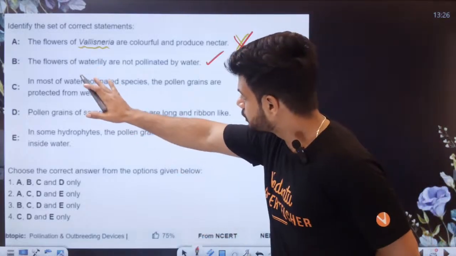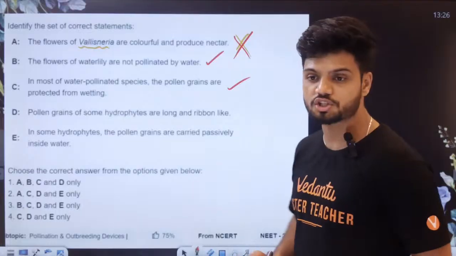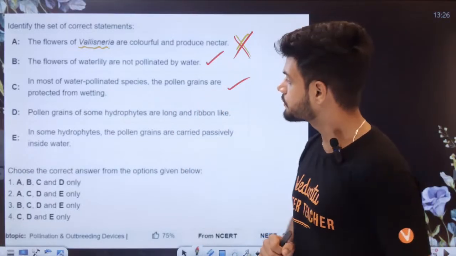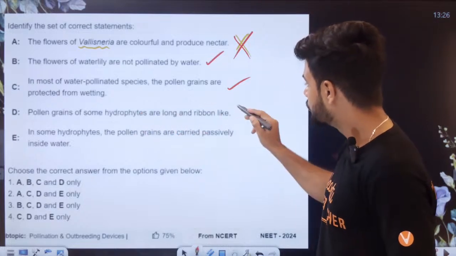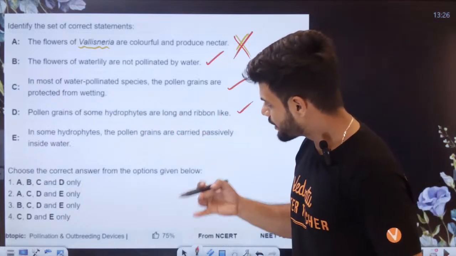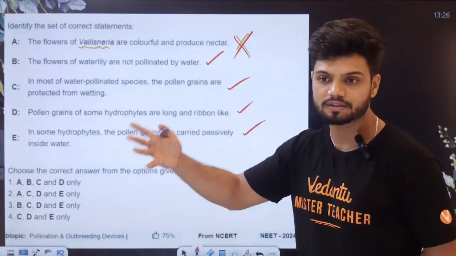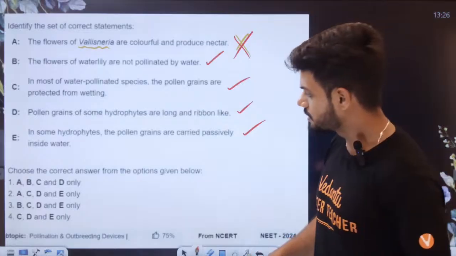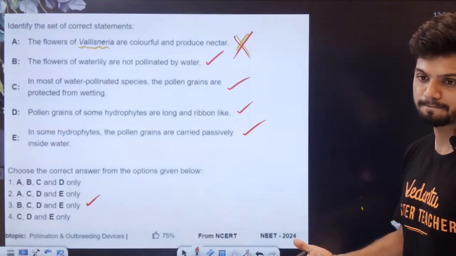In most of the water pollinated species, pollen grains are protected from wetting by a mucilaginous sheet. Pollen grains of some hydrophytes are long and ribbon-like. In some hydrophytes, the pollen grains are carried passively inside water. So this is the question. The answer is option number 3.